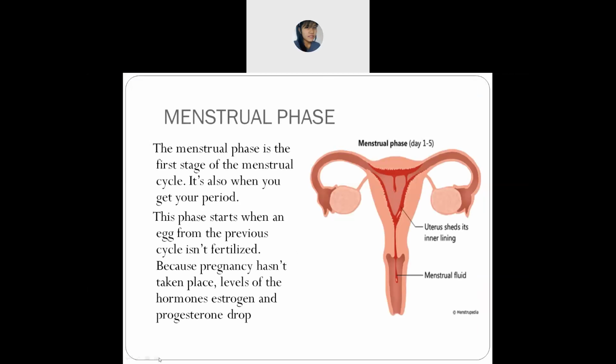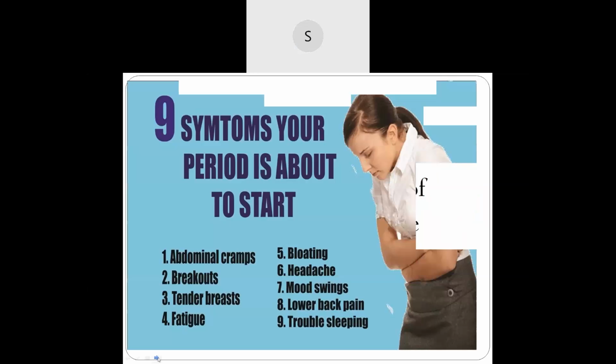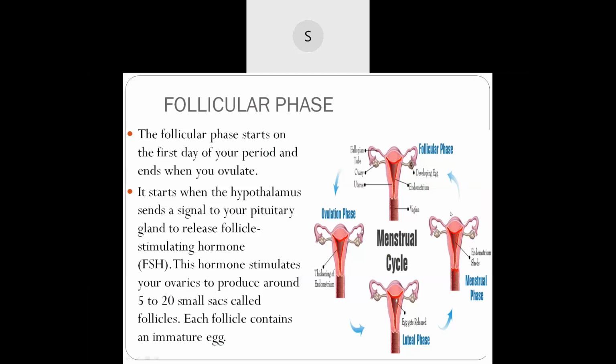Abdominal cramps, breakout, fatigue, which means weak, and tender breasts, bloating, which means the size of the stomach increases, headache, mood swings, lower back pain, trouble sleeping. Okay, good.